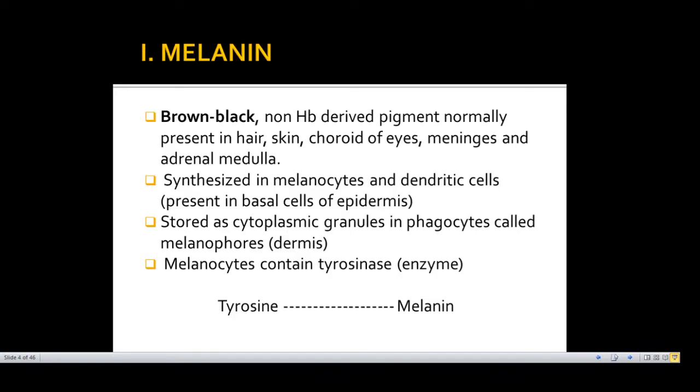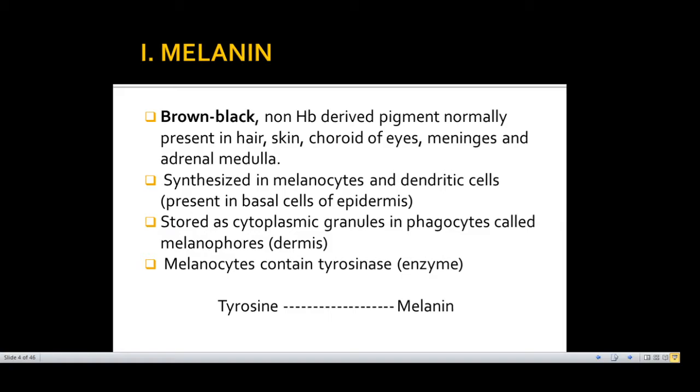Starting with melanin, you all know that this is a brown-black pigment commonly seen in the basal layer of the skin, where it is synthesized in melanocytes and dendritic cells. How? Because these cells have the enzyme tyrosinase. This tyrosinase converts tyrosine into melanin. But in some conditions, this enzyme is inactive. So melanin cannot be appreciated.